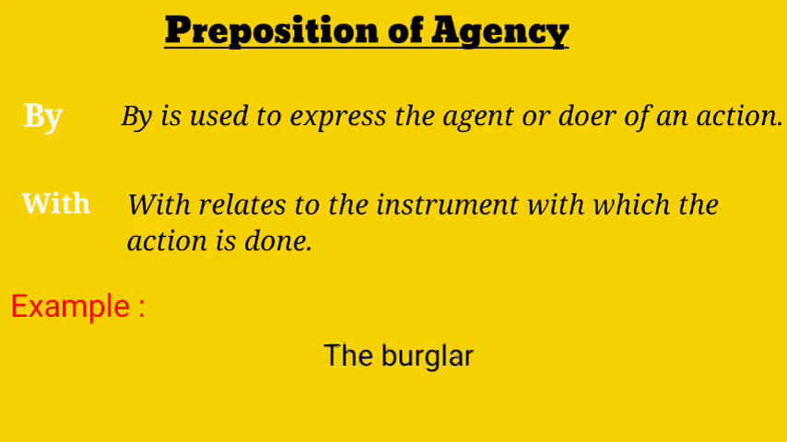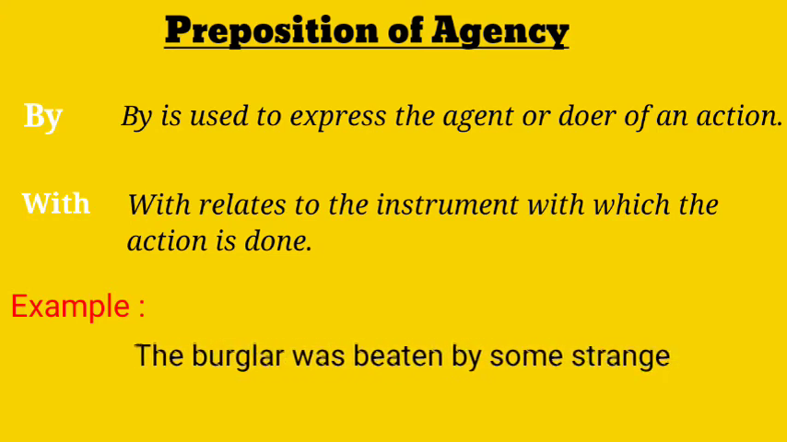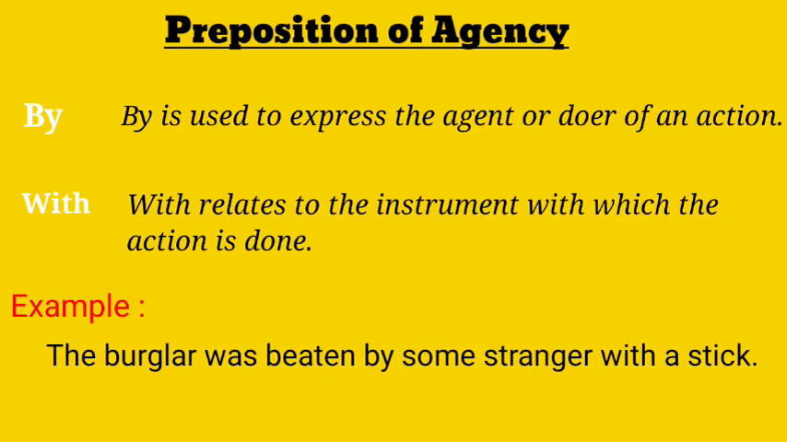The burglar was beaten by some stranger with a stick. Now look here. The preposition by expresses the doer of an action, or we can say by indicates that the action, beating, is done by some stranger, and the preposition with indicates the instrument with which beating is done, that is a stick.